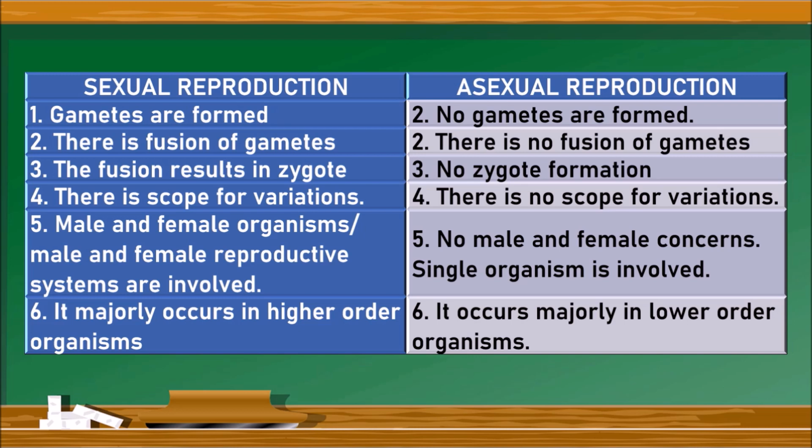Male and female organisms or male and female reproductive systems are involved in sexual reproduction, but in asexual reproduction, there is no question of male and female concerns. A single organism is involved. Next point is, sexual reproduction majorly occurs in higher order organisms and asexual reproduction majorly in lower order organisms and also in some higher order plants.